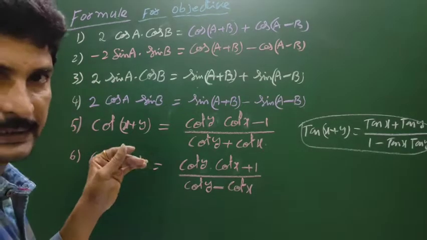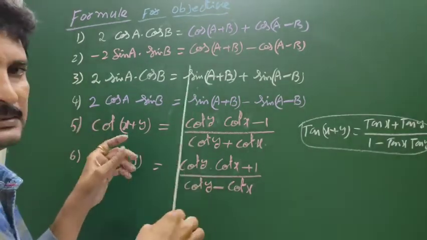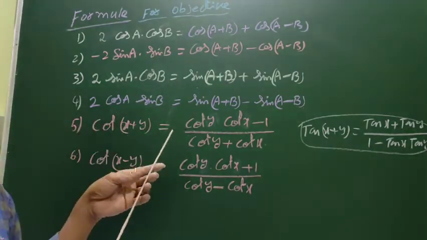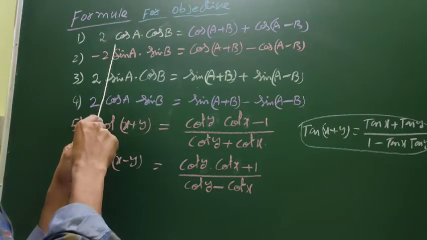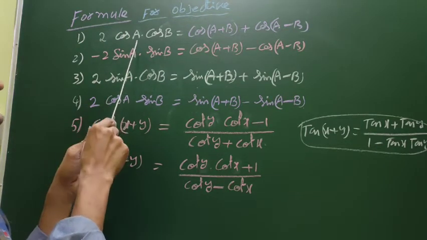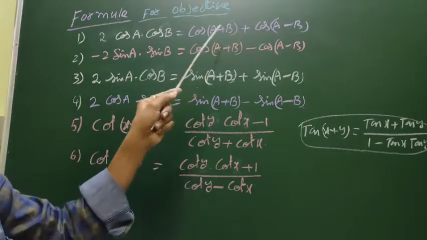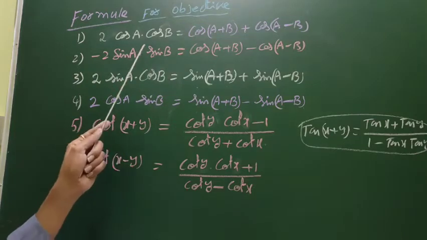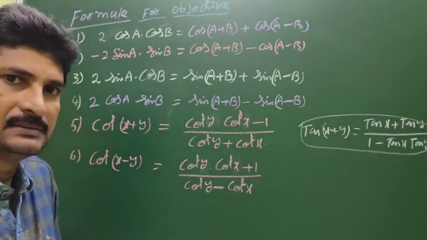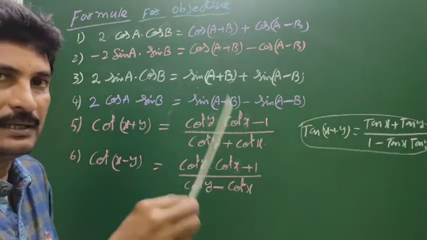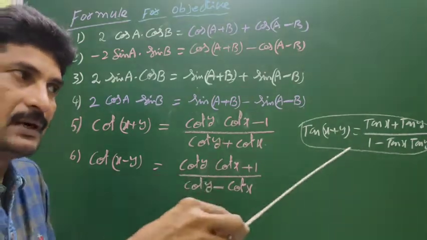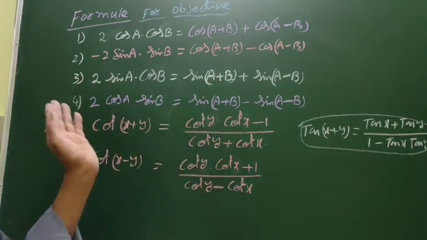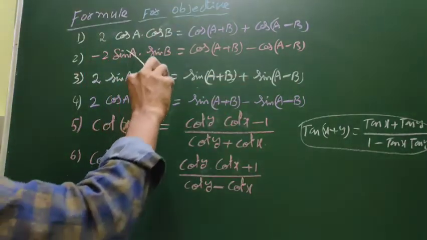Some formulas in the textbook are not useful in the subjective way; they may be useful in objective. That's why I explain this. 2 cos A cos B: here the product converts into plus, cos of A plus B plus cos of A minus B. Actually the transformation formula is plus convert into product: cos x plus cos y is equal to 2 cos of (x plus y)/2 into cos of (x minus y)/2. But here product converts to plus.